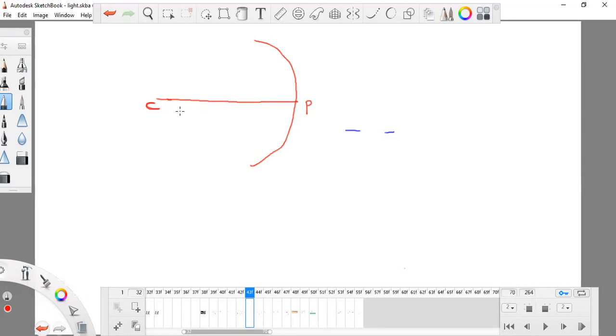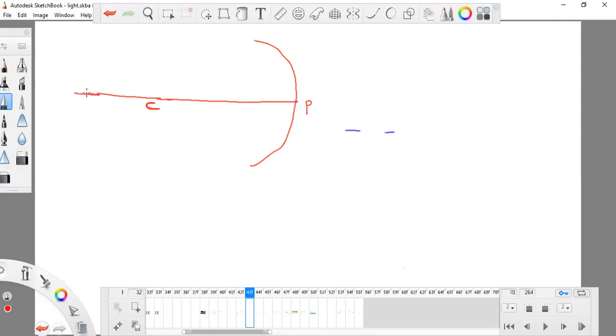Now my object is placed beyond C. C has a fixed numerical value. If it is 10 for this particular mirror, then it will be 10 centimeter away from the mirror, not exactly on the mirror.